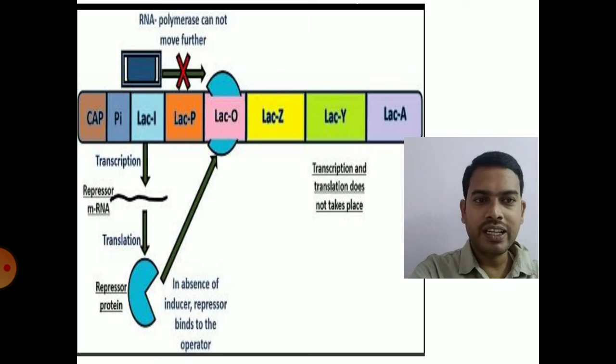The same thing is happening here. Here the repressor protein is active. It will go and bind to the operator and it will prevent the transcription of structural genes Z, Y, A. Beside the regulatory gene, you can also see on the left top the CAP region, the cyclic AMP activator protein. It has a special function. We will see in the next slide.